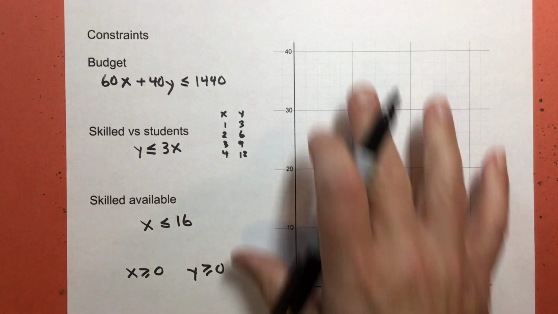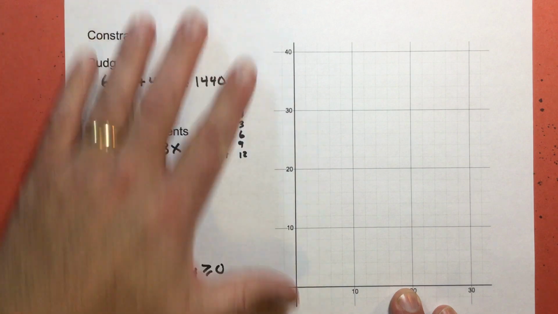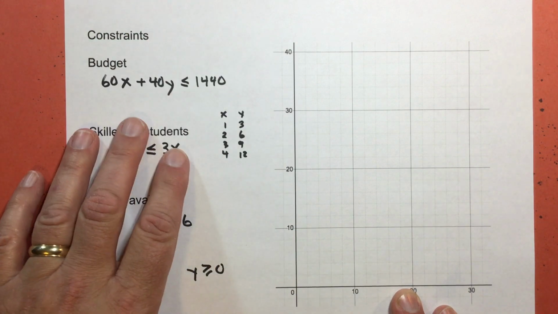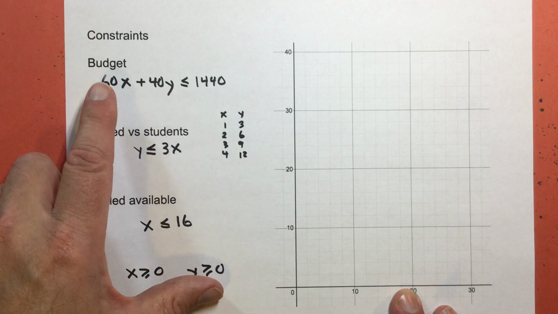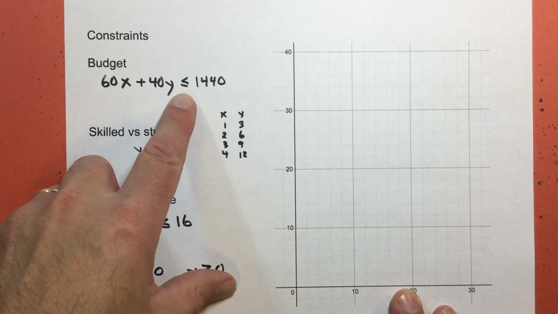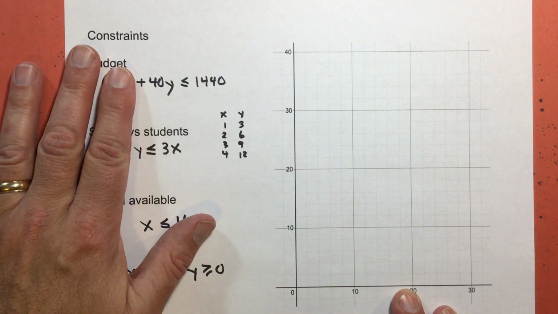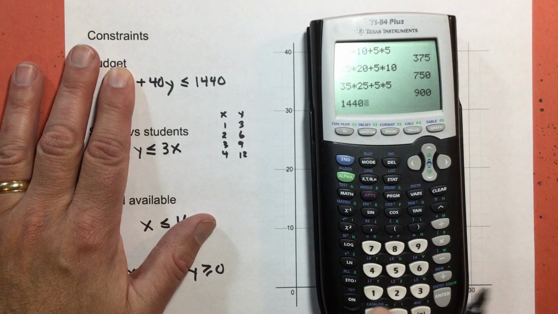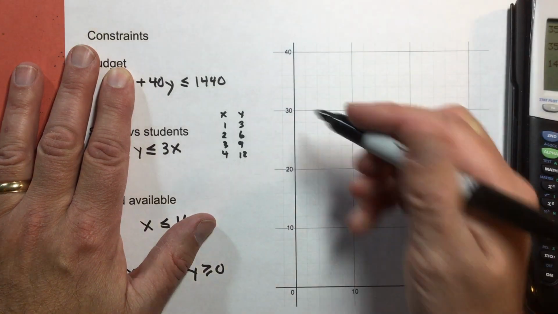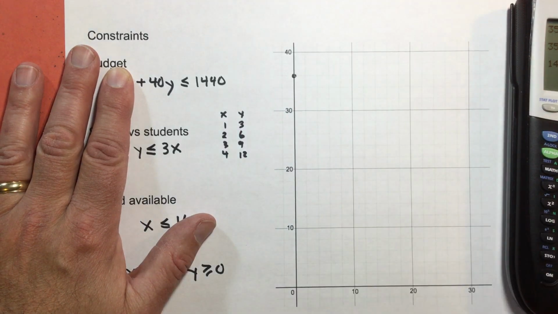Now I'm going to graph them right here. I'm going to graph my boundary line. I don't have any space to write it here, and I don't want to confuse people when I take the picture. But my boundary line is going to be 60x plus 40y is less than or equal to 1,440. If I let x equal 0, I'm going to take that 1440 and divide it by 40, and I get 36. Here's 30, 32, 34, 36 right there.